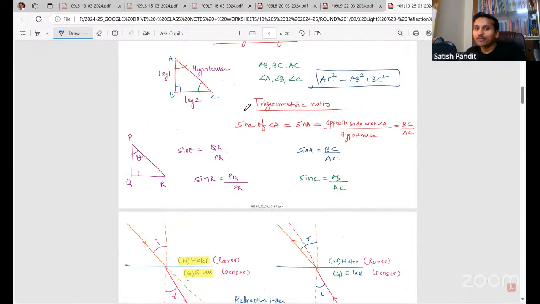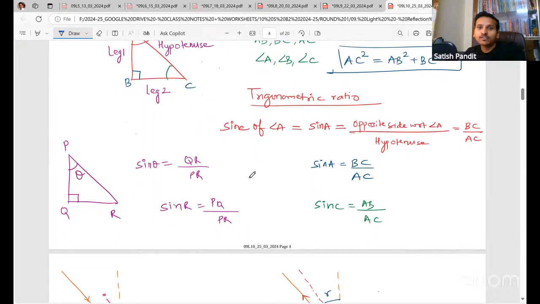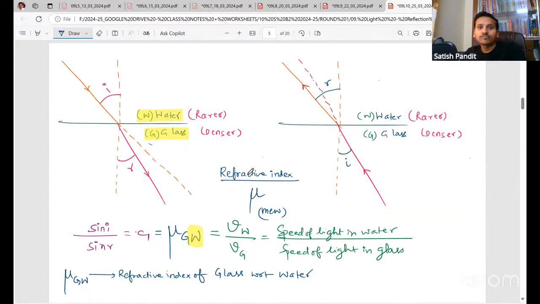All these things are not required right now. I'm very sure you are all aware of trigonometry right now. Okay. So now, we know that when light travels from a rarer to a denser medium, it is going to bend towards the normal. So the ratio of sine of the angle of incidence to the sine of the angle of refraction is going to be a constant.